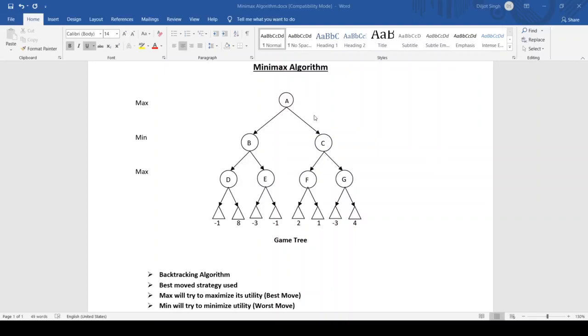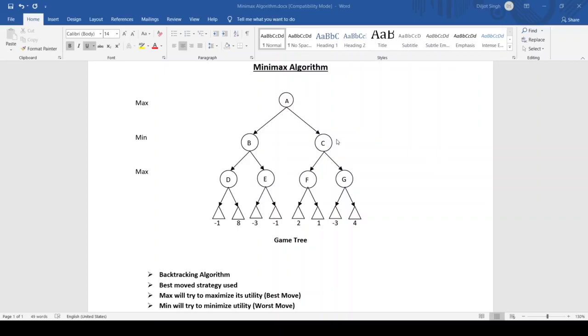Whereas BFS follows level order, meaning it processes all the nodes at all the levels, and we cannot permit that in game playing. For example, if I'm here, I'll process this level, then this level, then this level. I have to process all the levels, but in game playing it is not feasible. Once you are done with your turn, the next turn is of your opponent. So we use the concept of backtracking.